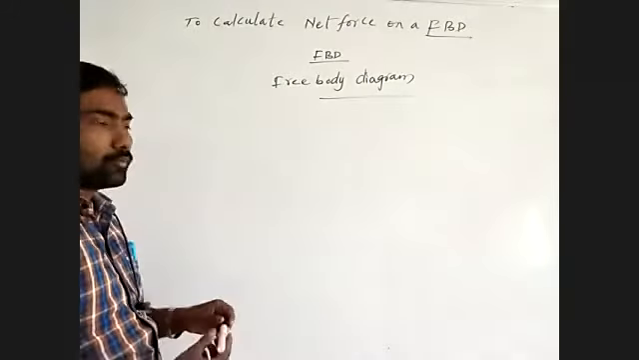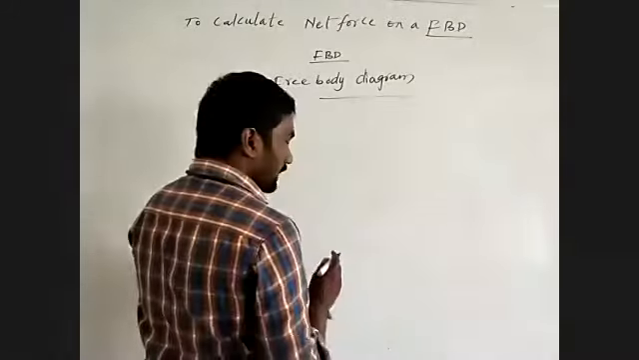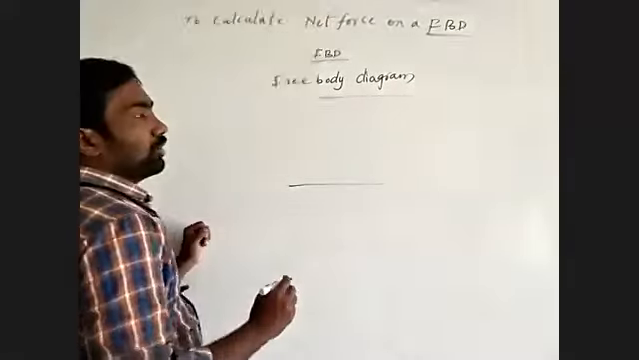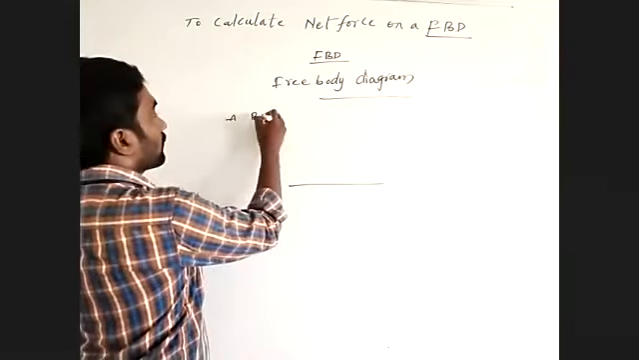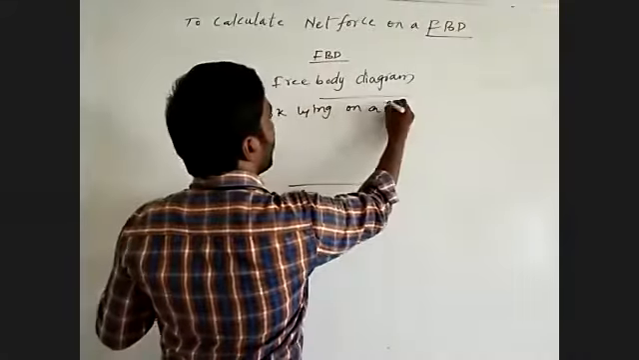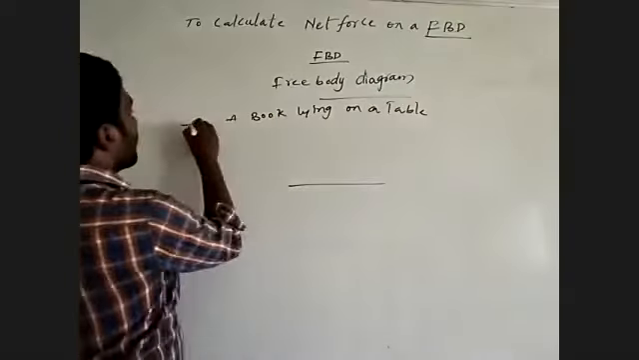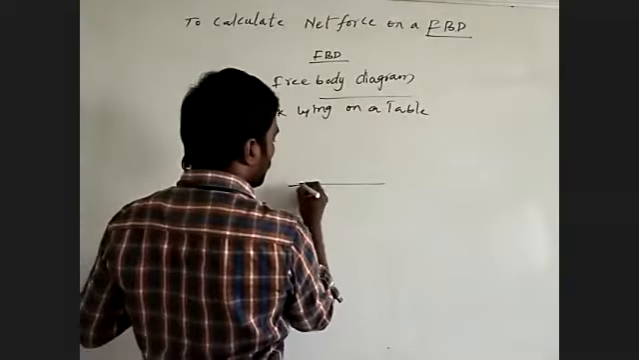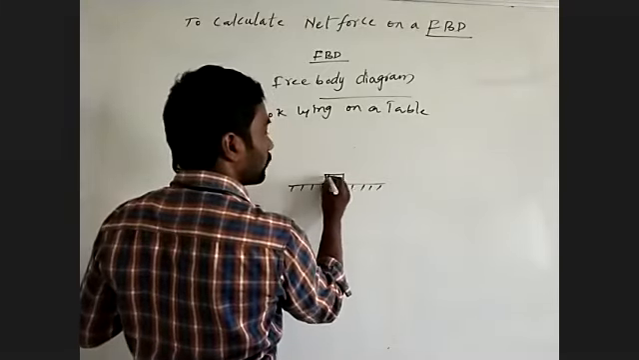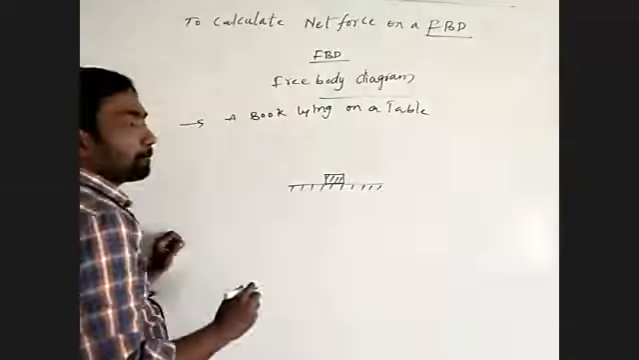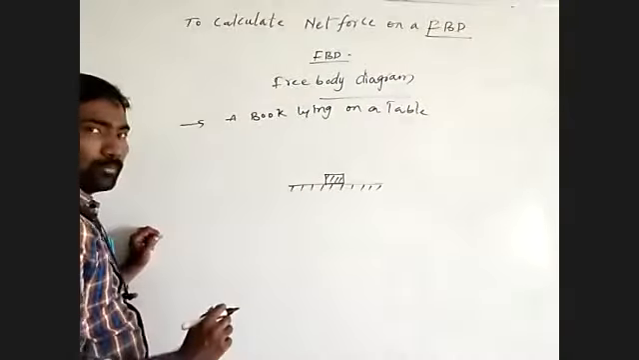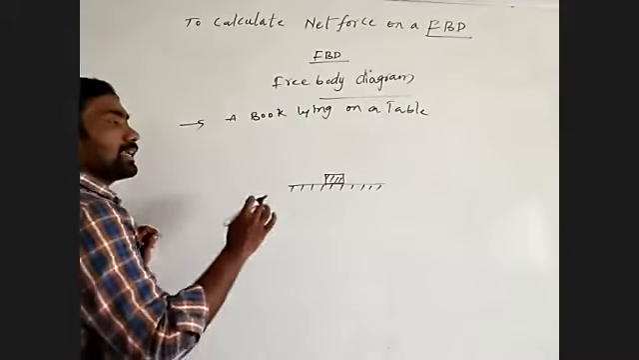See here, I'm giving you an example, there are different situations I'm telling you. A book lying on a table, example one. Imagine this is a table and this is a book. A book lying on a table means what forces are acting on your body?